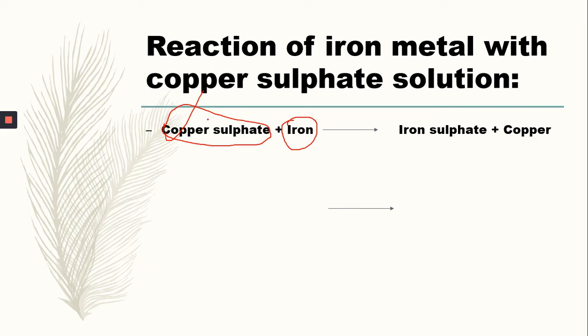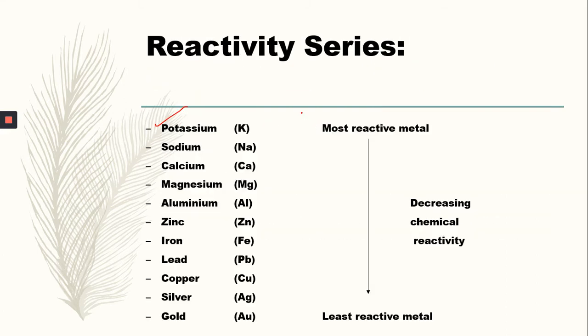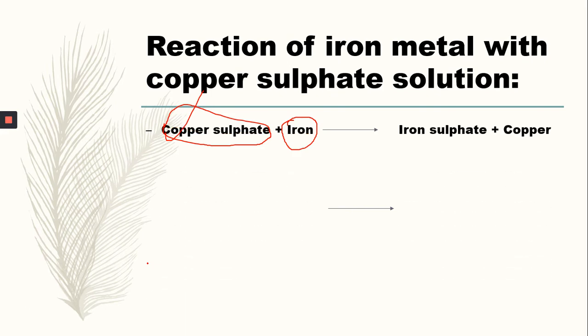So iron displaces the copper from its salt solution because iron is a more reactive metal than copper, and iron is placed on the top, at the upper level of the copper. Here you can see, here it is the copper and here it is the iron. So iron is more reactive than copper. So iron displaces the copper from its salt solution.